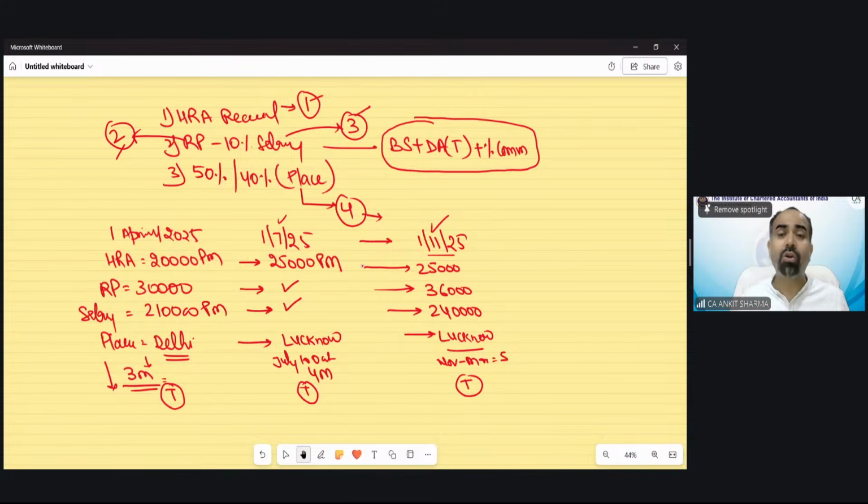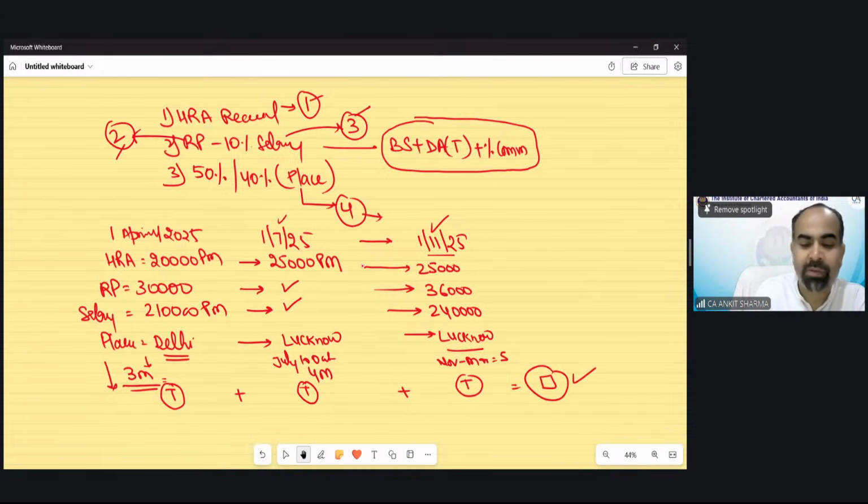HRA received, 10% of salary, etc. But you cannot solve this kind of question in aggregate. You have to solve these HRA taxabilities separately. And then at the end, you have to add all these taxable values. That would be my yearly taxable value for HRA. So that could be a possibility that during the year, out of these 4 factors, anything could be changed. And when that factor has been changed, for that duration, you have to separately solve HRA exemption. No new concept needs to be applied.